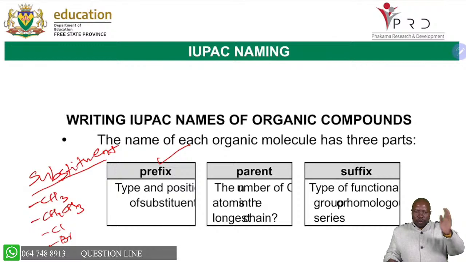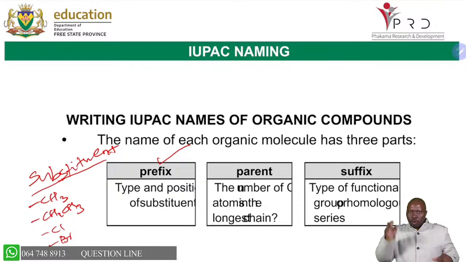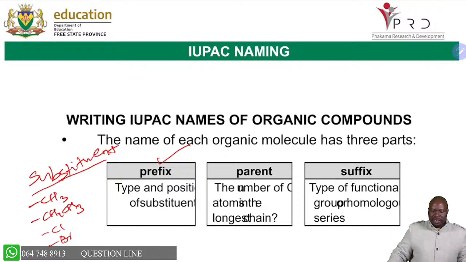Last year we had fluoro, and then we still have group 17 iodo as well. So it's good that you must always know those four group 17 elements, which are referred to as substituents. They must be at the beginning of the name. I hope you get that we have those as our substituents, which will be at the beginning of the name. And then the parent.